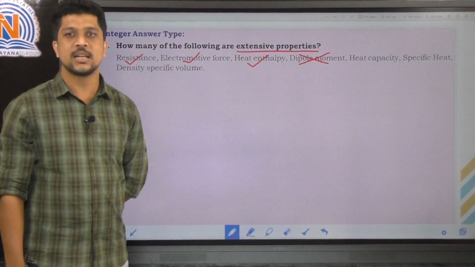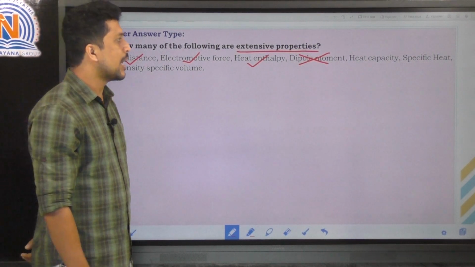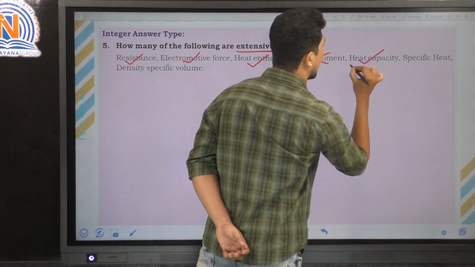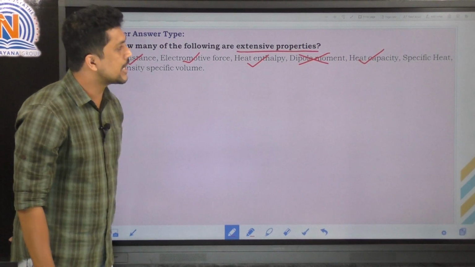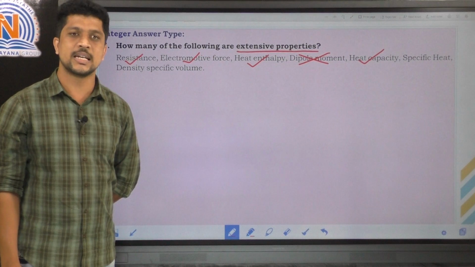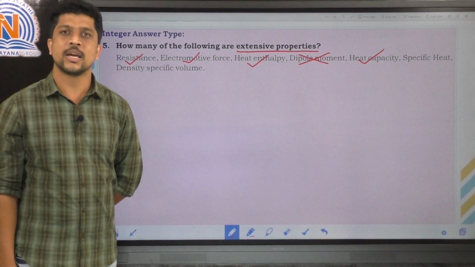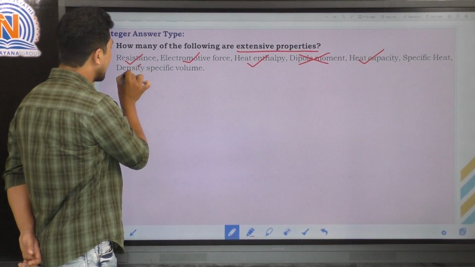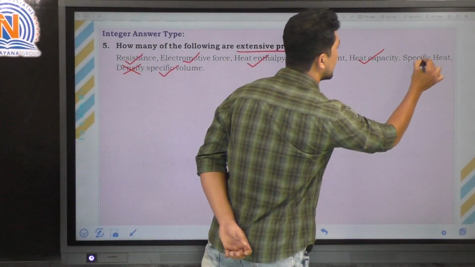The next one is heat capacity. Heat capacity is also an extensive property. Clear? The next one, specific heat. Specific heat is an intensive property. Density is also an intensive property. And the last one, specific volume, is an extensive property, right?